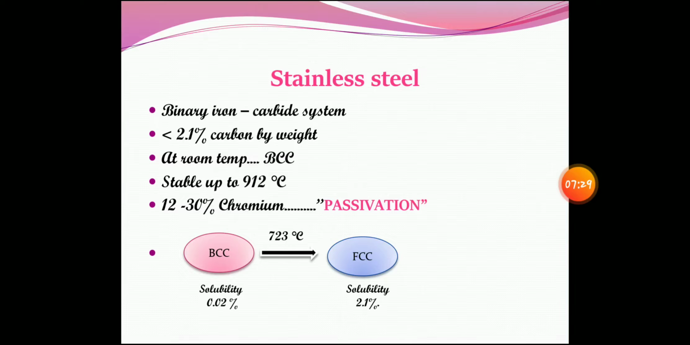And what is this stainless steel? It is a binary iron carbide system which contains less than 2.1% of carbon by weight, and it is usually body centered cubic at room temperature, which is stable till 912 degrees centigrade. After that, it is unstable and breaks down to a face centered cubic, which will be discussed later. And this normal carbon steel, if it contains 12 to 30% of chromium in it, is called stainless steel. And why this chromium is added, I'll tell you.